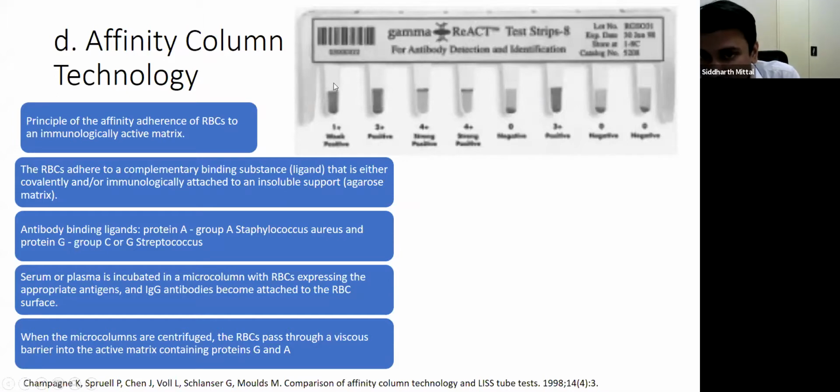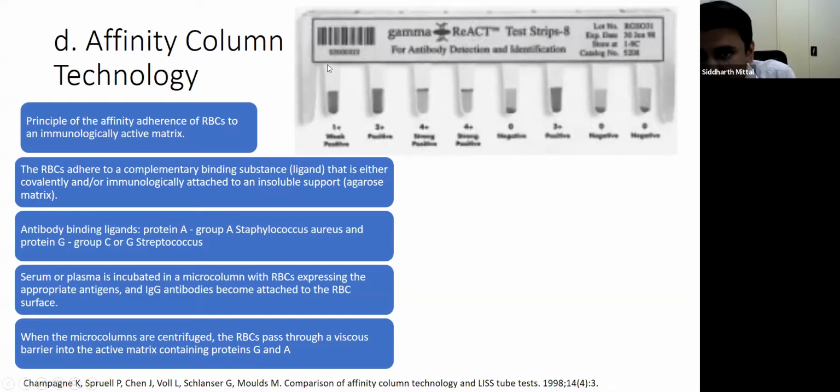So in this technology, they have loaded the gel with protein G in the upper half and protein A in the bottom half. And this is the only technology which does not use AHG reagent at all. The principle is that once we add the patient's plasma and donor red cells, there is a viscous barrier which will prevent their entry directly into the gel.